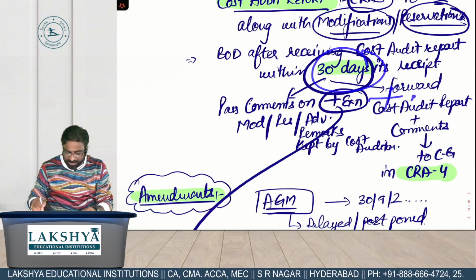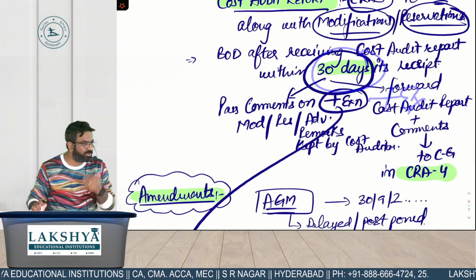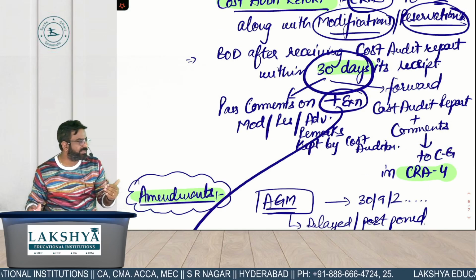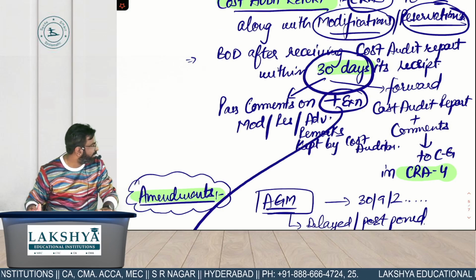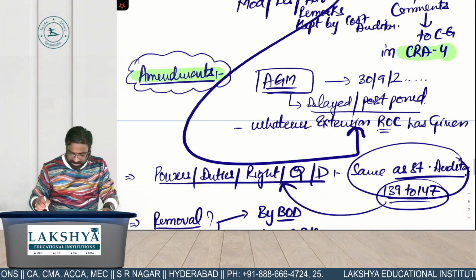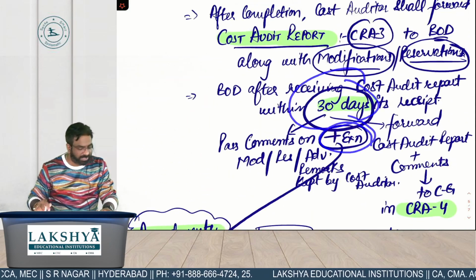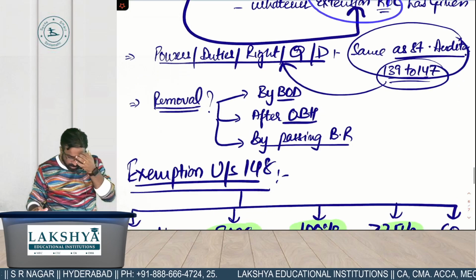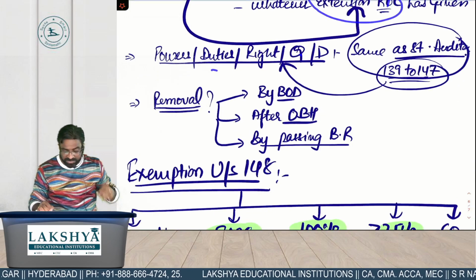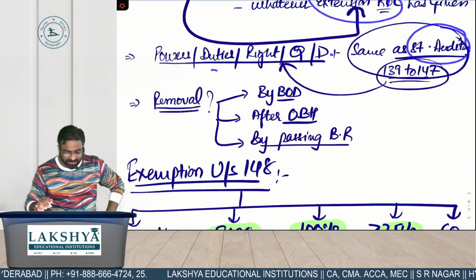So 30 plus that extension will be the new time period within which the board has to send this report to whom? Central government. So who gives the extension here? ROC will give the extension in these 30 days. And finally, I told you that powers and duties and qualification and disqualification are the same as which auditor?